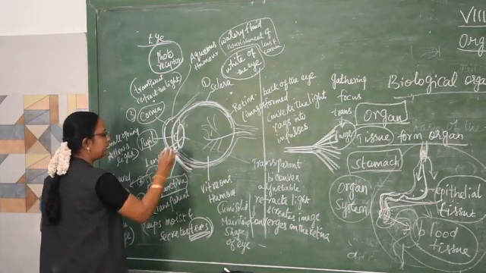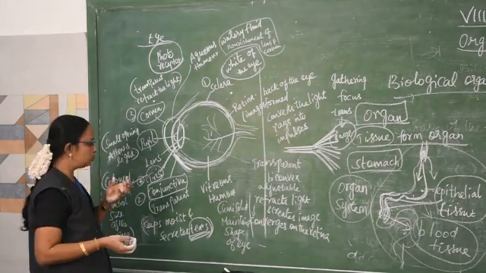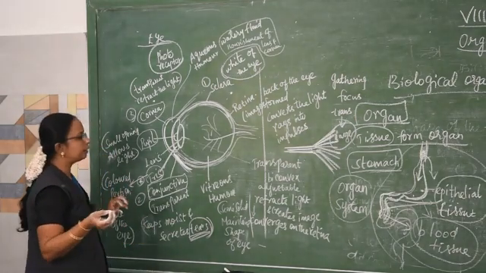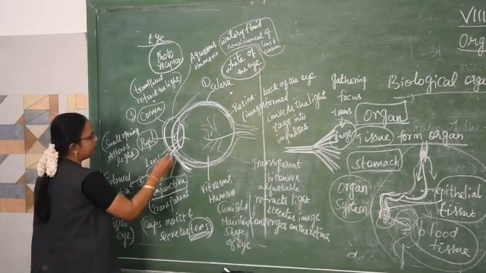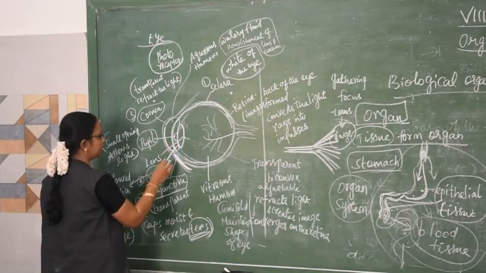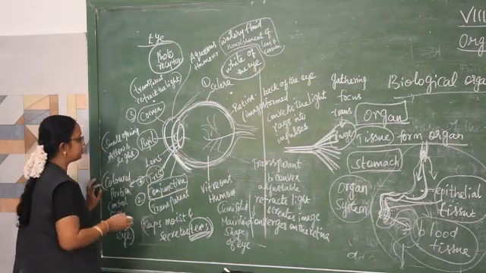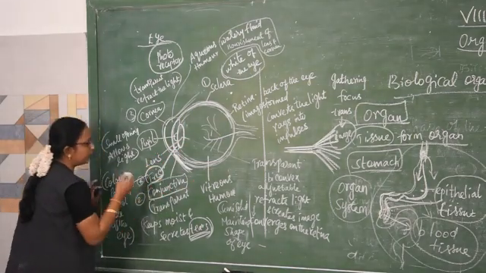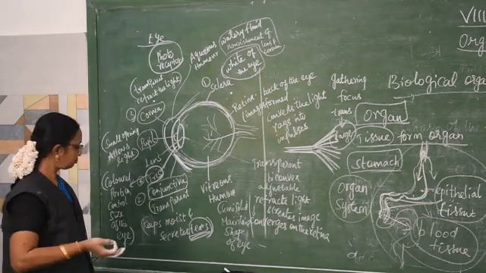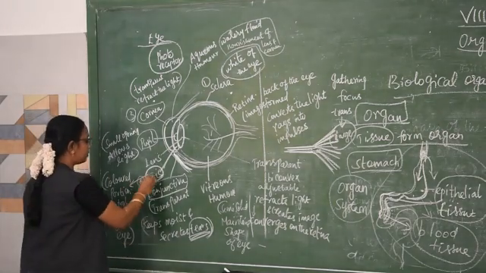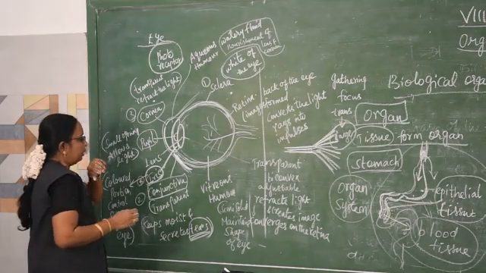The iris is nothing but the colored portion of the eye. It is the pigmented layer. What does it do? It controls the size of the pupil. Some may be gray, black, or brown in color. So this is the iris layer.